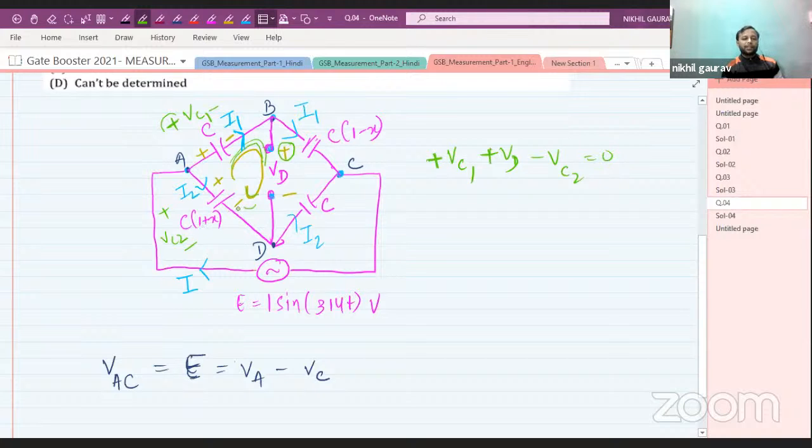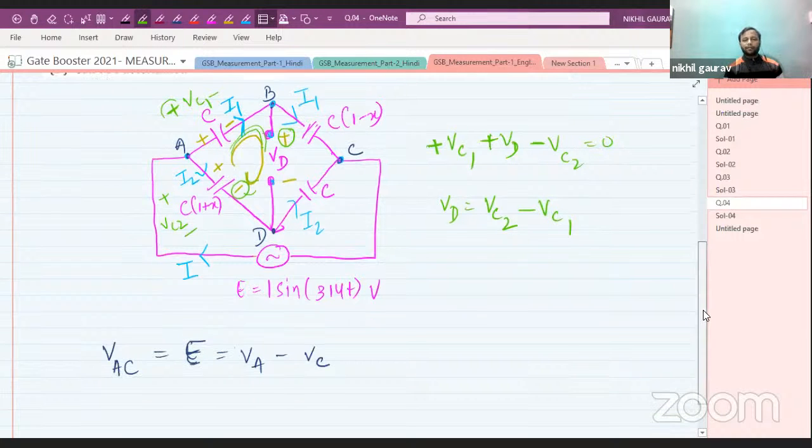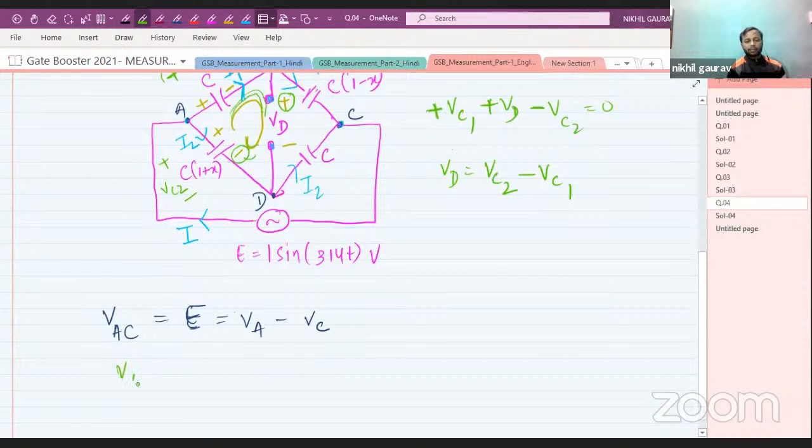Once I reach VC2, my first terminal is negative, so I have taken negative sign here. So VD will be VC2 minus VC1. Is it clear or not? So the expression for VD is VC2 minus VC1.